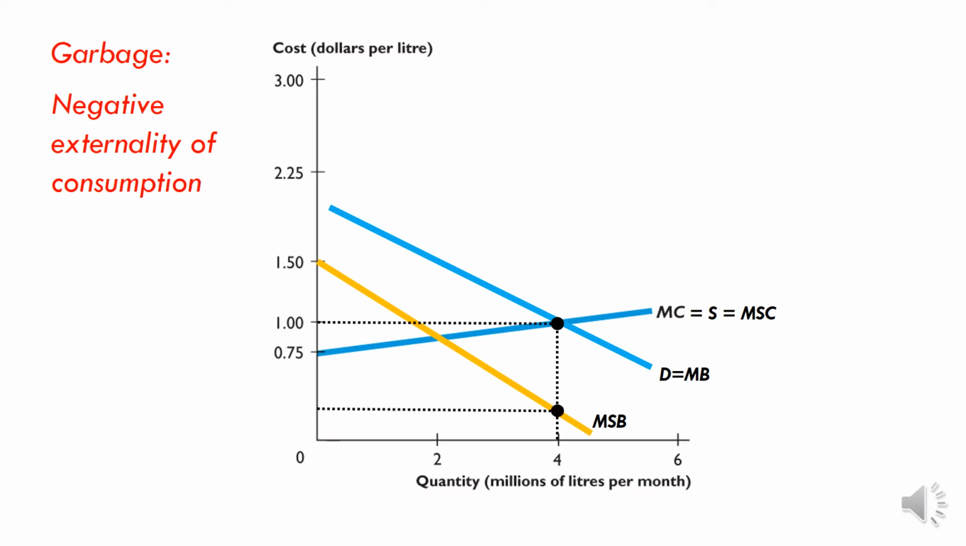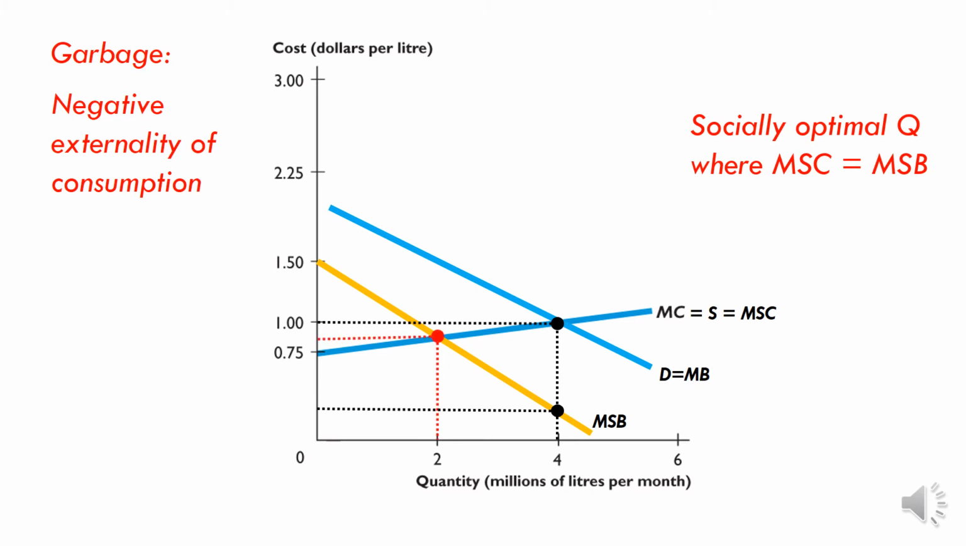So it's obviously not happening here. We can see that the marginal social cost is $1, but the marginal social benefit is much less than that. So this outcome that we have here, this free market outcome, is not an efficient allocation. Rather, it should be here. 2 million litres per month, because it's at this point that the marginal social benefit equals the marginal social cost.